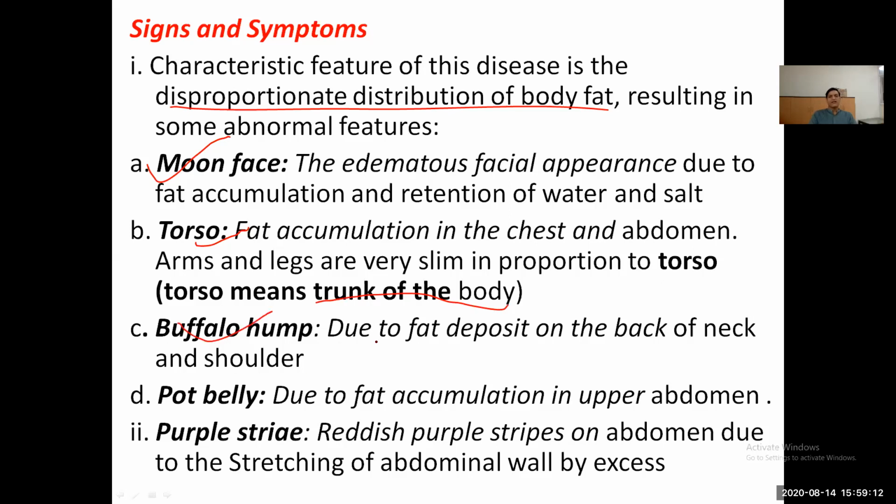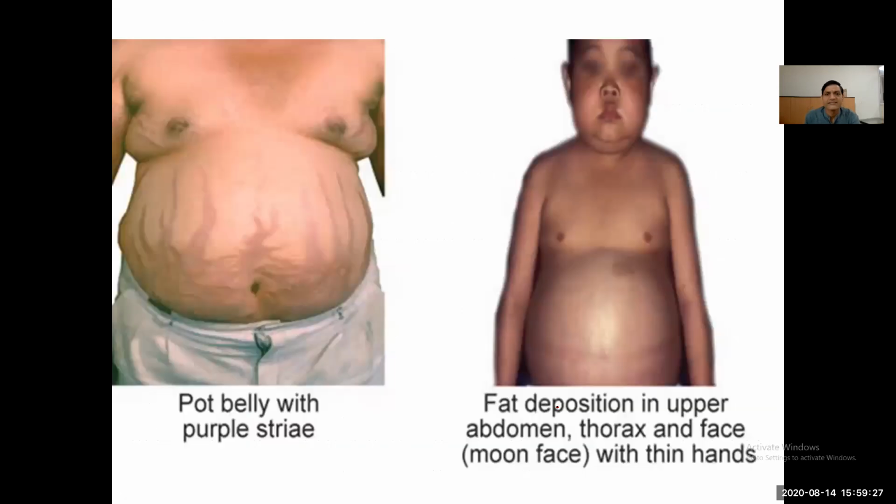Buffalo hump is due to fat deposition on the back of the neck and shoulder. Pot belly is due to fat accumulation in the upper abdomen. Purple stripes, reddish purple stripes on the abdomen, are due to the stretching of the abdominal wall. So you can see here the pot belly and purple stripes, and fat deposition in the upper abdomen and thorax and face, with thin hands.